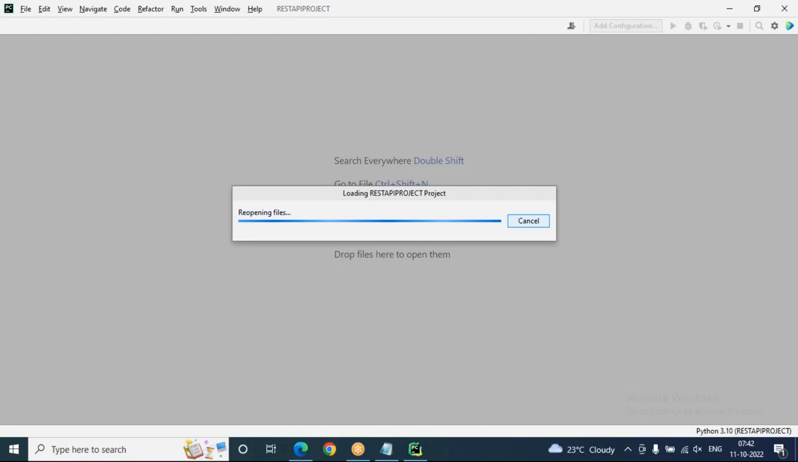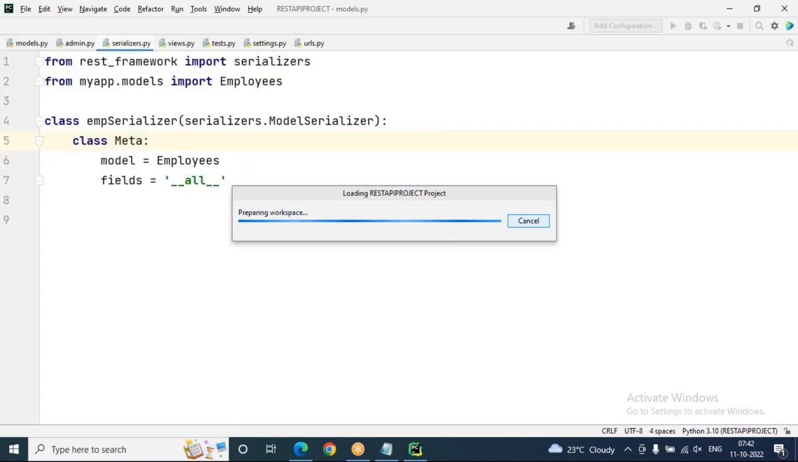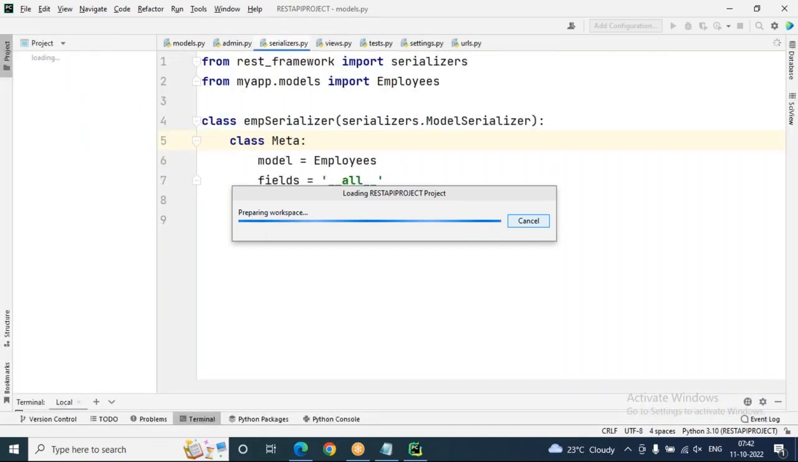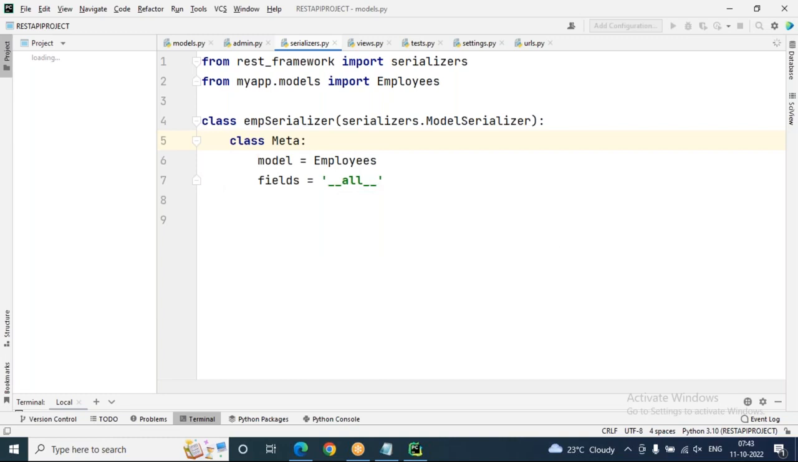It's not your project. It's the one which was loaded previously. It's loading now, but I need to create your project here. Let's try to create a new project here. Project means just a Django project only. It's not a different project. After creating the Django project, you have to install REST API.